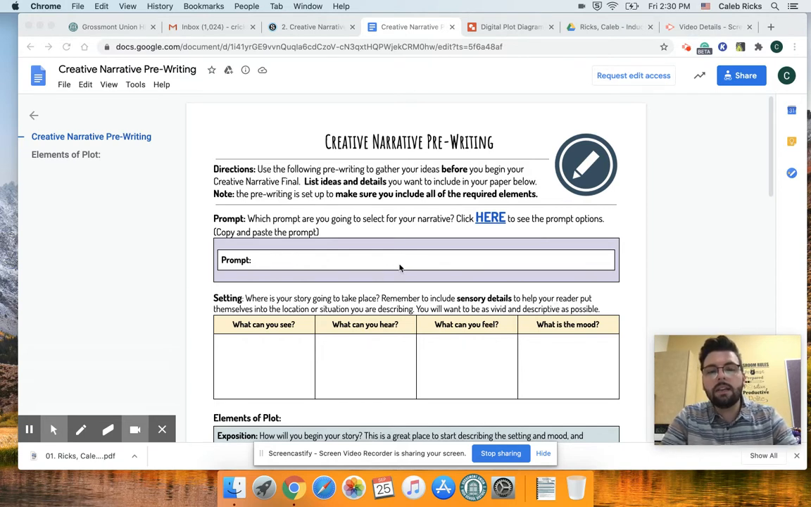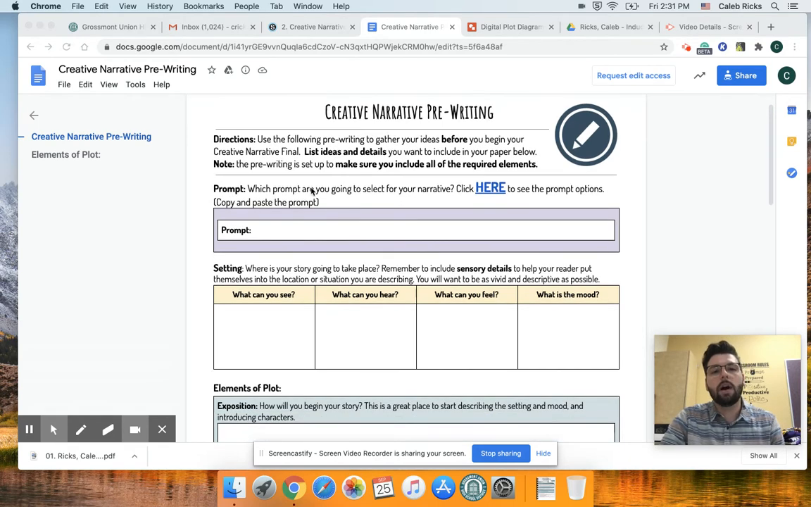So, for this creative narrative pre-write, you're going to flesh out what you're going to be addressing. And by addressing, I mean answering these creative prompts. You're going to use the following pre-writing in order to gather your ideas before you begin your creative final writing, which will happen next week. You're going to list the ideas and details you want to include in your paper below. And note that the pre-writing is set up to make sure you include all of these required elements, right? If it's in your pre-write, it should be in your final paper.